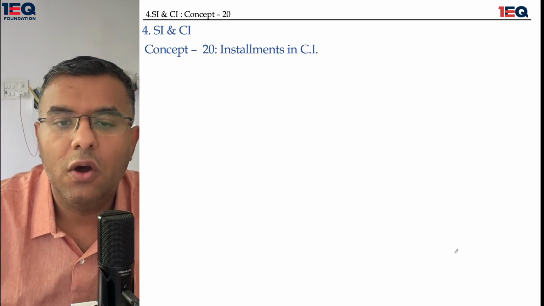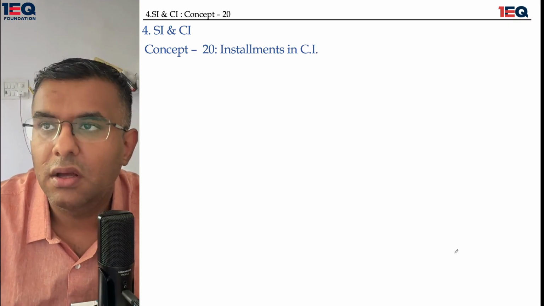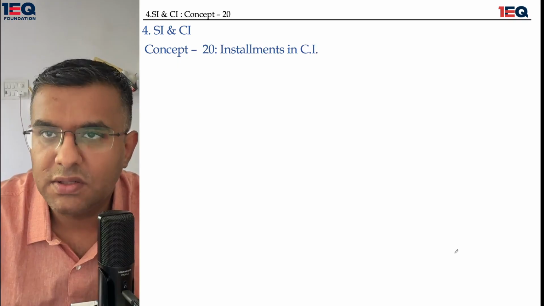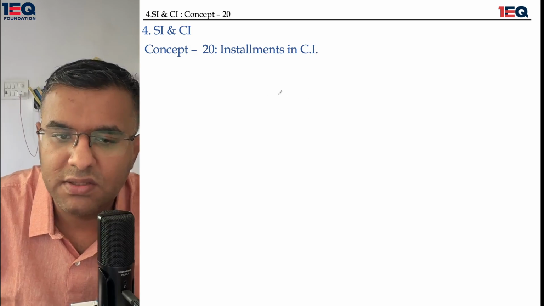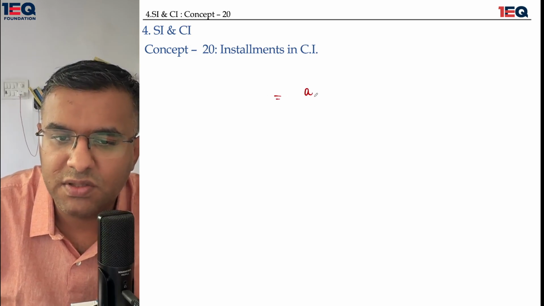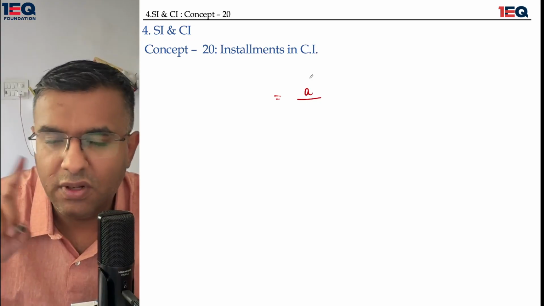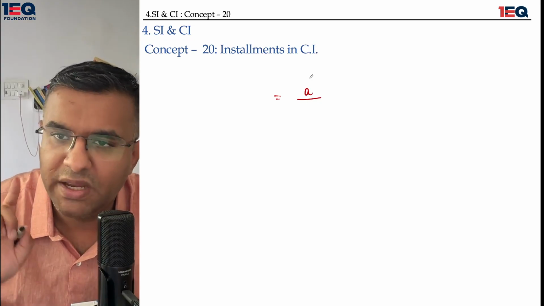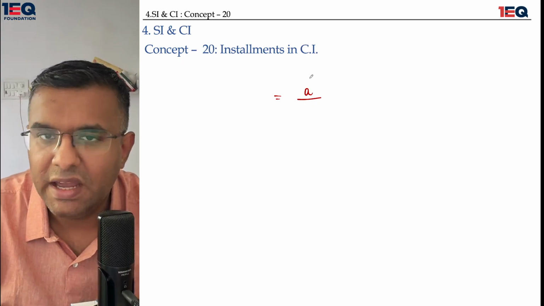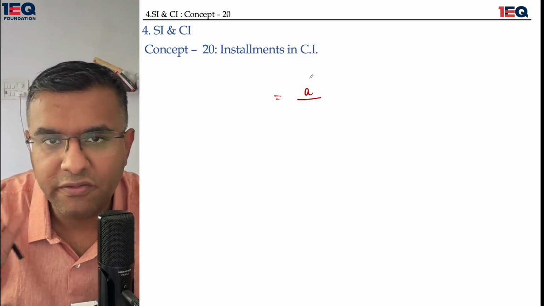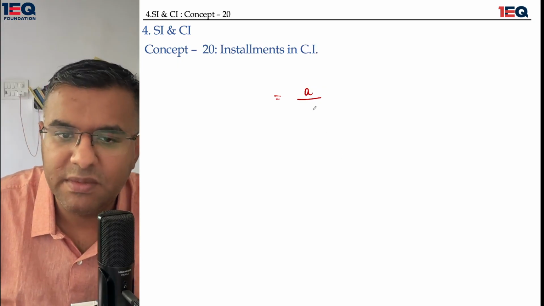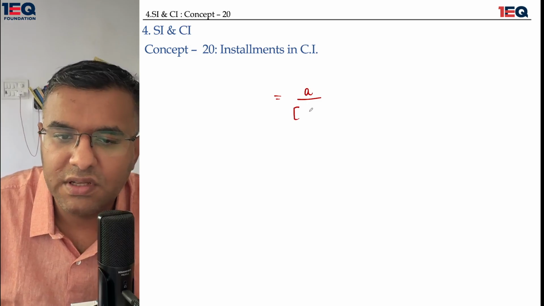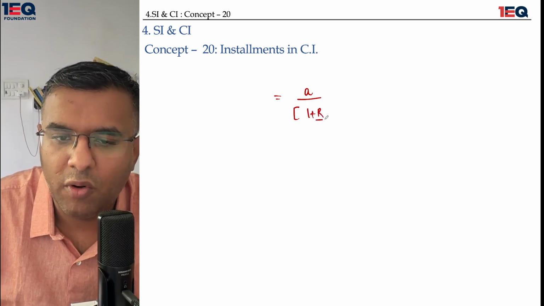Okay, now we'll be talking about installments in compound interest. The installment money in compound interest goes this way: across all installments, be it CI or SI, the installments are of equal amount. When I say equal, it means every month you have to pay the same installment. So for the first year, you have to pay A upon 1 plus R upon 100.